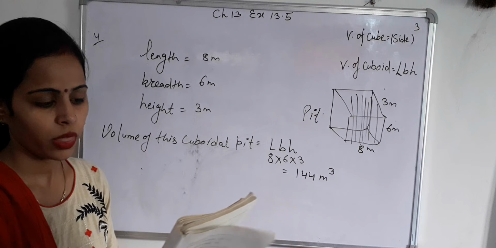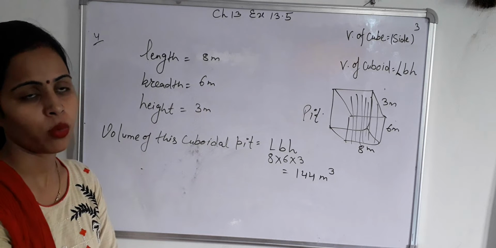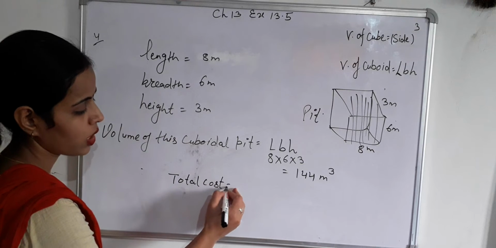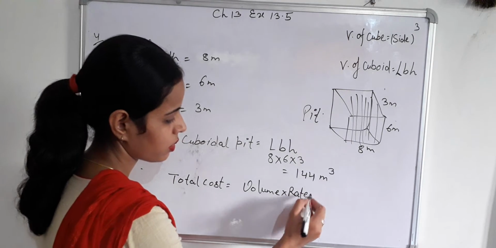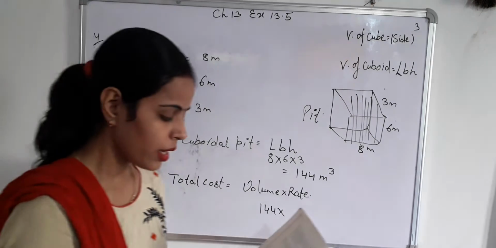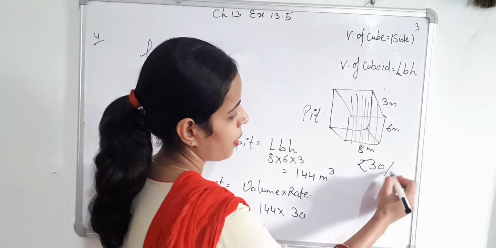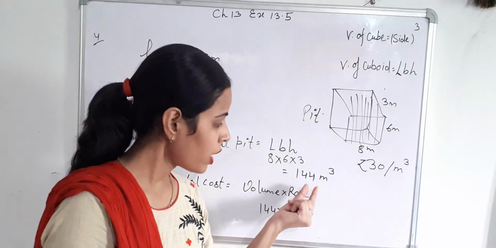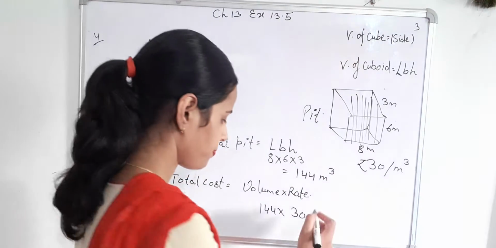Rate is given at rupees 30 per meter cube. You have to find out the total cost. Total cost equals volume into rate. Here volume is 144 and rate is rupees 30 per meter cube. Rupees 30 per meter cube means at 1 meter cube, rupees 30. So at 144 meter cube, total cost equals 144 into 30.